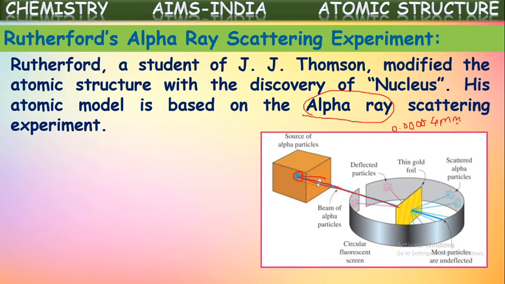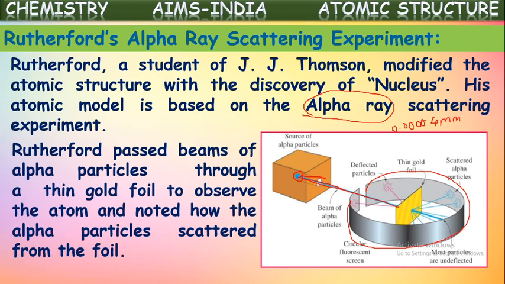This much thick gold foil he has taken. Very thin gold foil he has chosen, almost a frame of atoms. And he took that gold foil and he made these alpha particles fall on it. And to observe what is happening after the alpha particles fall on the gold foil, he surrounded this gold foil with a zinc sulfide screen. Then he started observing the scintillations on the zinc sulfide screen.